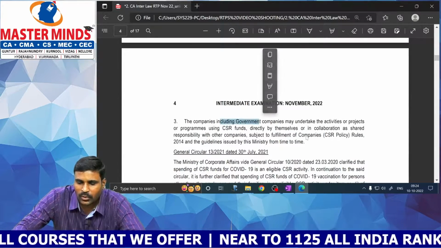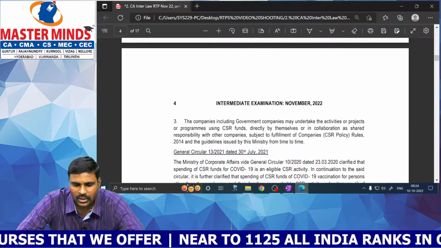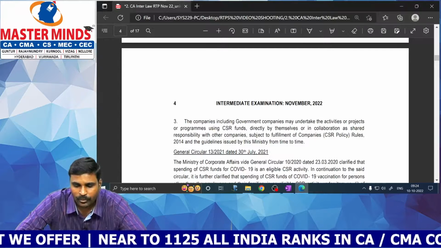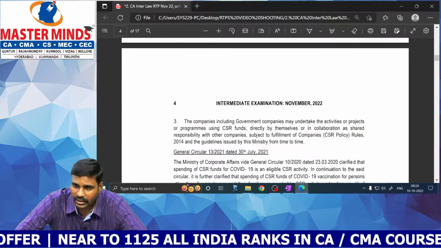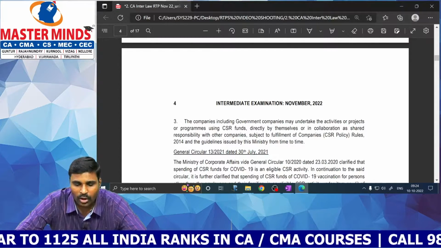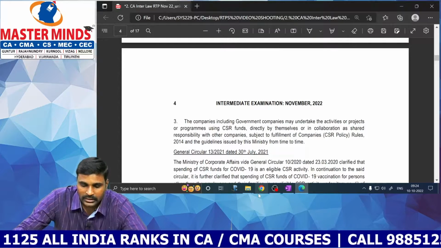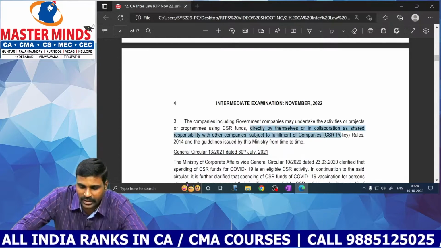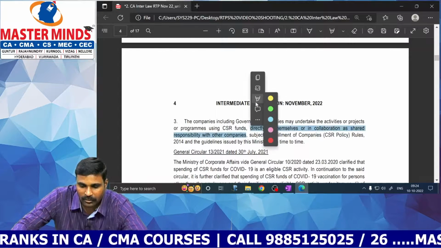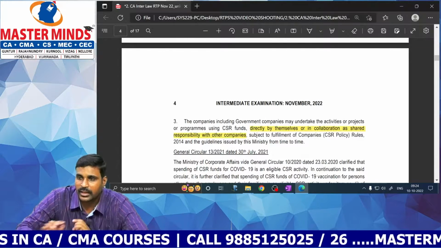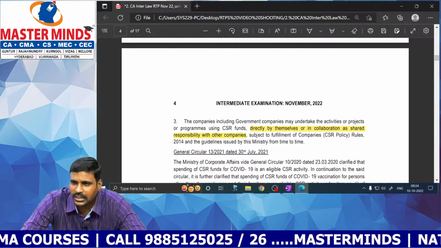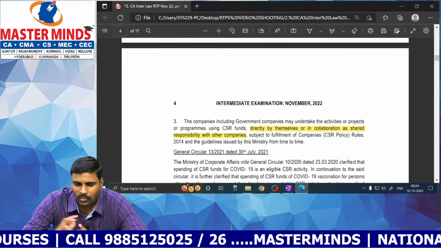Okay, the companies including government companies may undertake the activities or projects or programs using CSR funds directly by themselves or in collaboration with other companies. CSR funds can be spent by the company directly or in collaboration with other companies.